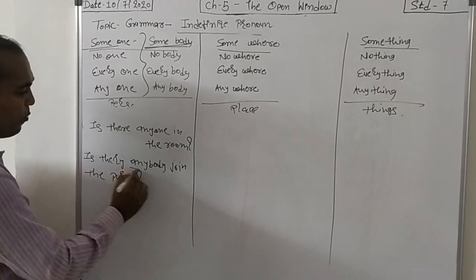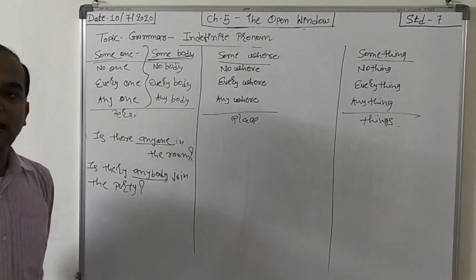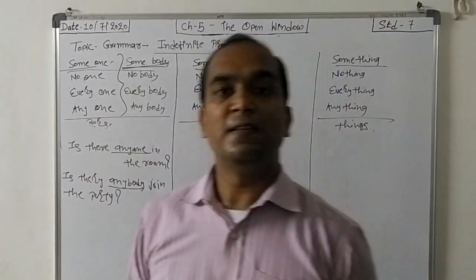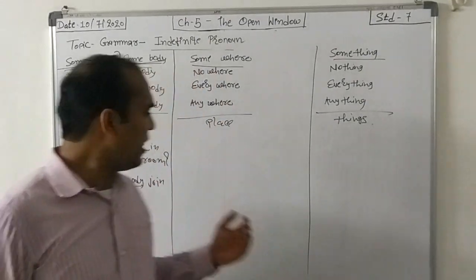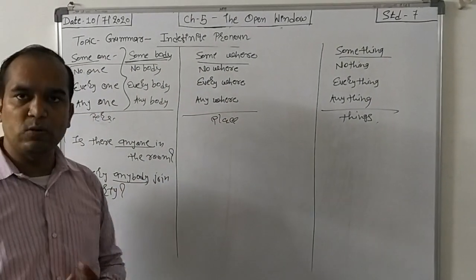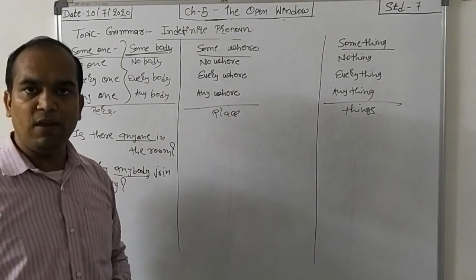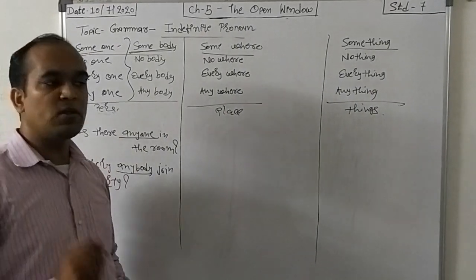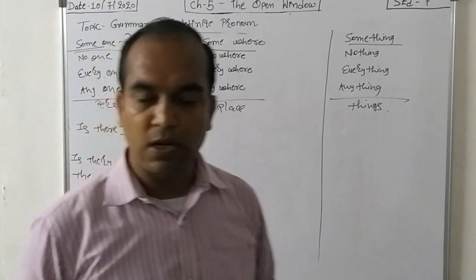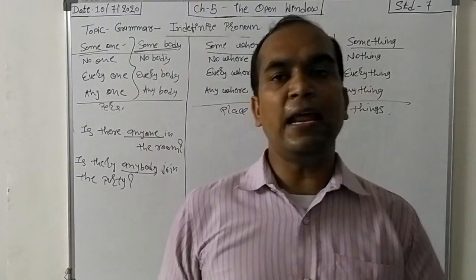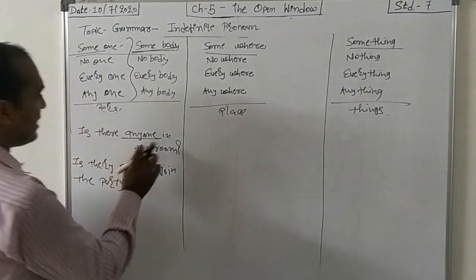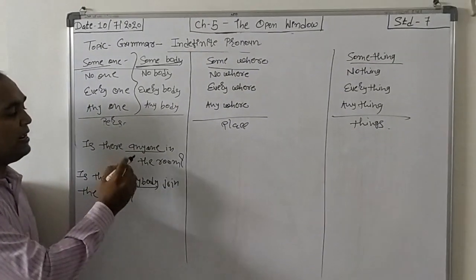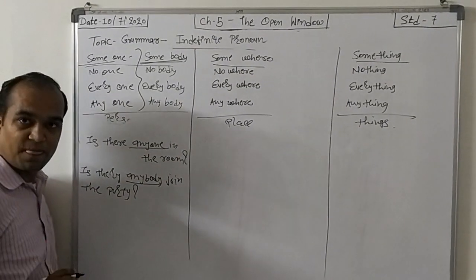See this thing. Both the words, anyone and anybody, we are using for interrogative sentences. Then if we talk about negative sentences, how can we use them in a negative sentence? Suppose we ask the question, is there anyone in the room? So what is the answer? No, there is not anyone in the room.